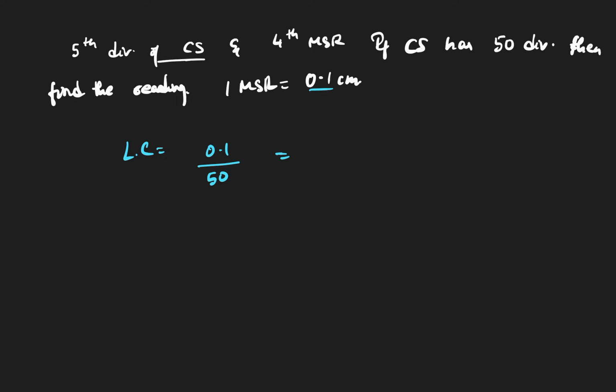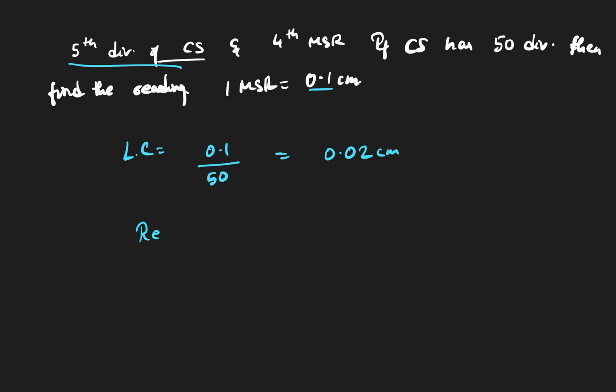So here how much do you get? 0.02 centimeter, right? 0.02 centimeter is my least count. Now what will be my reading? Fifth division on the circular scale.